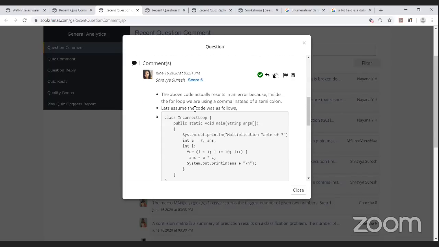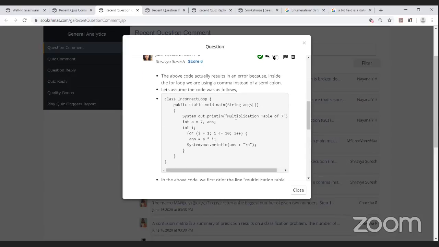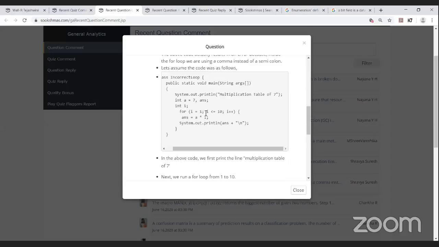Let's assume the code was as follows. Here's the same incorrect loop in the main method, multiplication table of 7. a equals 7, the answer is, and for i equals 1, followed by the semicolon, i less than 10, i plus plus. The comma is being replaced by the semicolon.